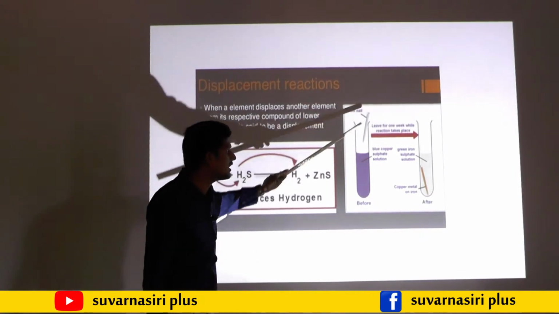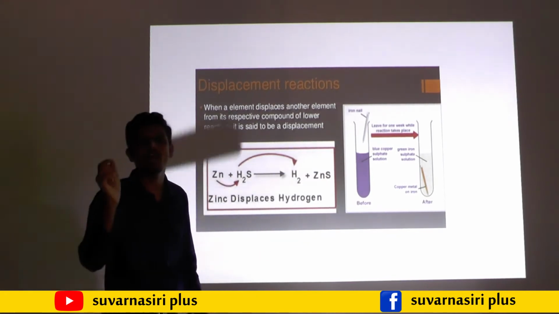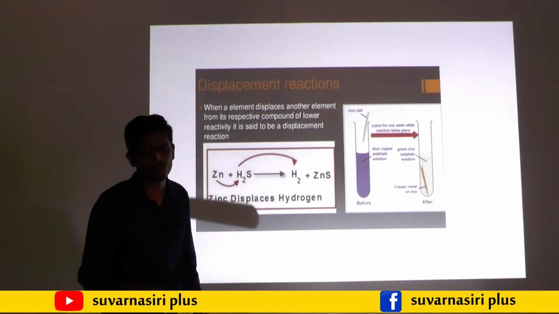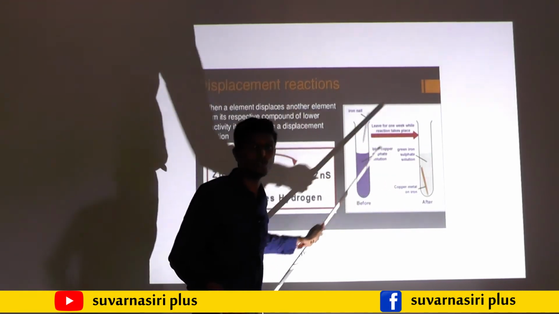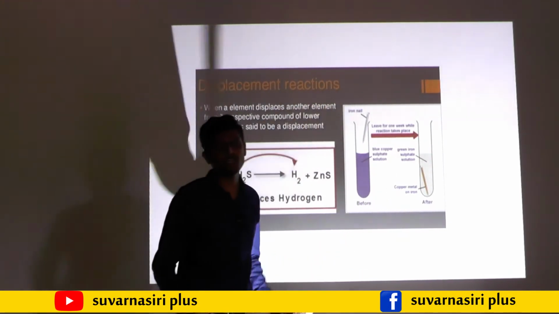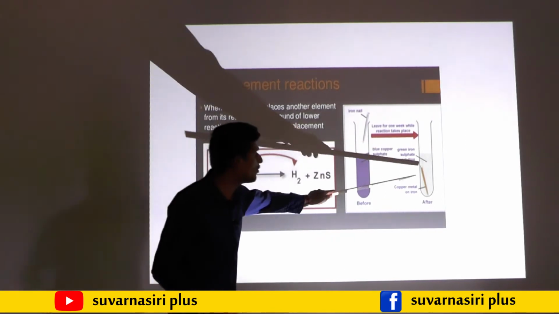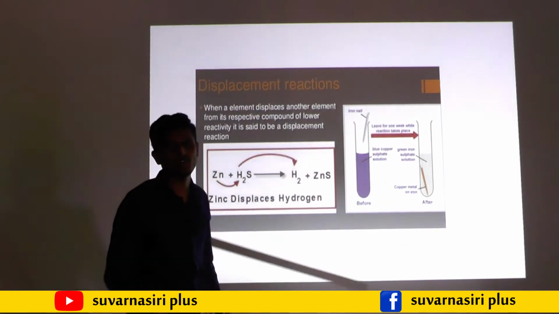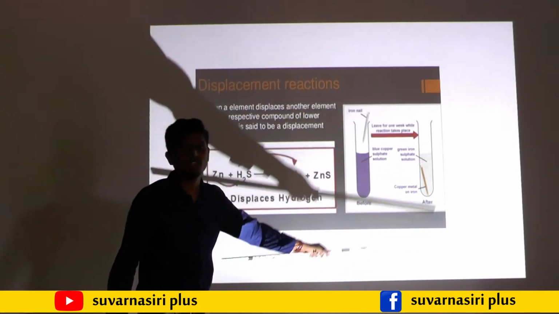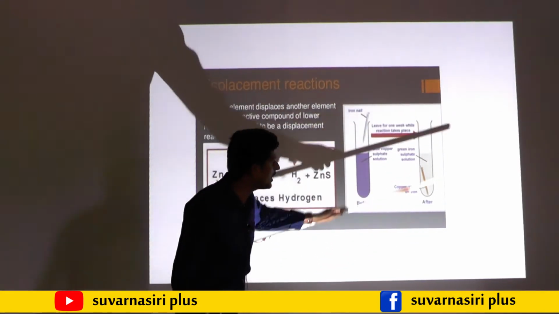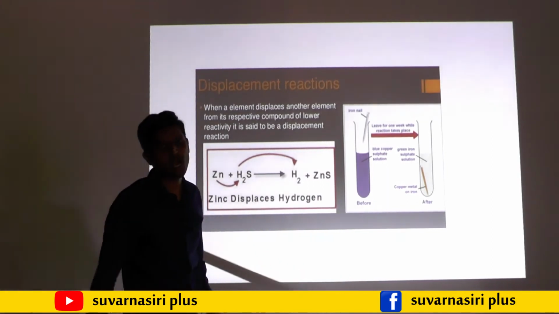When we place iron in this copper sulfate solution, the iron replaces the copper from the solution. Then the solution turns from blue to green, because iron sulfate is formed. The CuSO4 turns to FeSO4, and the copper gets attached to the iron nail.